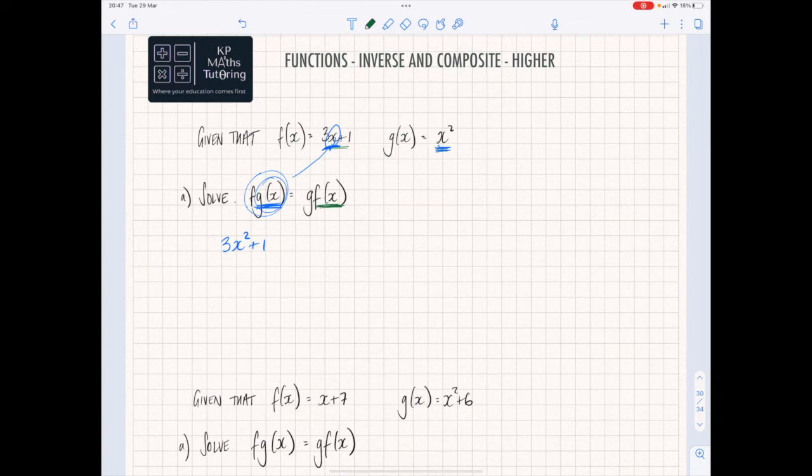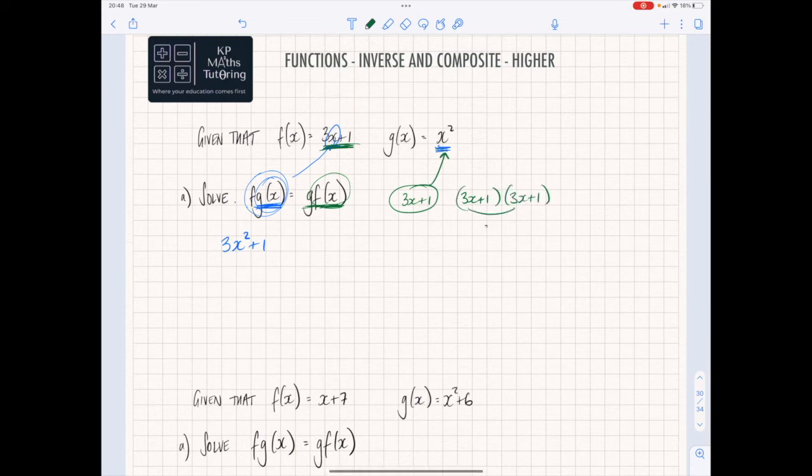So f of x is equal to 3x plus 1. And then I'm taking that 3x plus 1 and now replacing it there, because remember we've got to do the f of x first, which is that, and then substitute into g, which means all I do is 3x plus 1, 3x plus 1 because it's just squared.